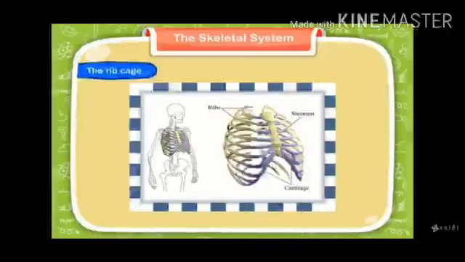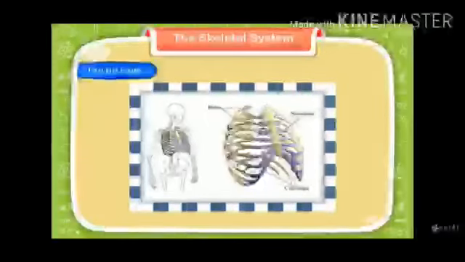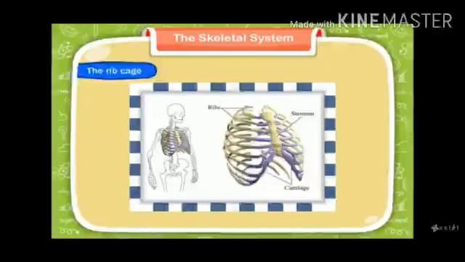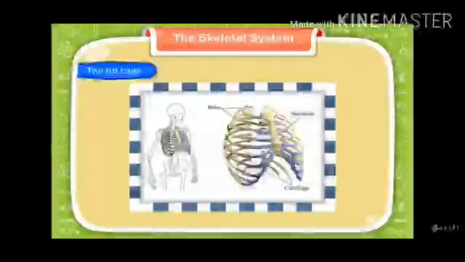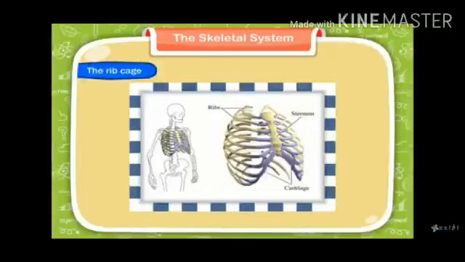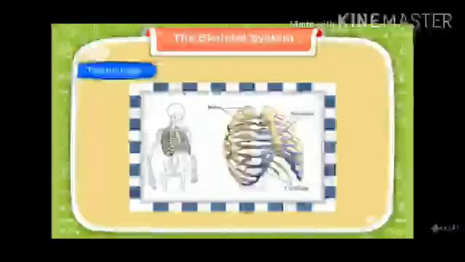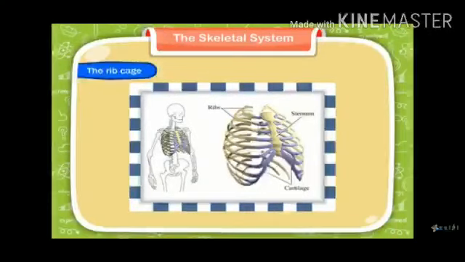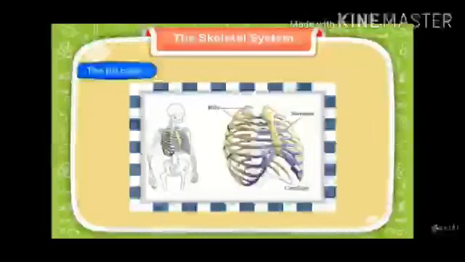Rib cage. The rib cage is present in our chest region. The bones are connected in a circular form to the backbone. Ribs are the circular bones connected to the backbone.